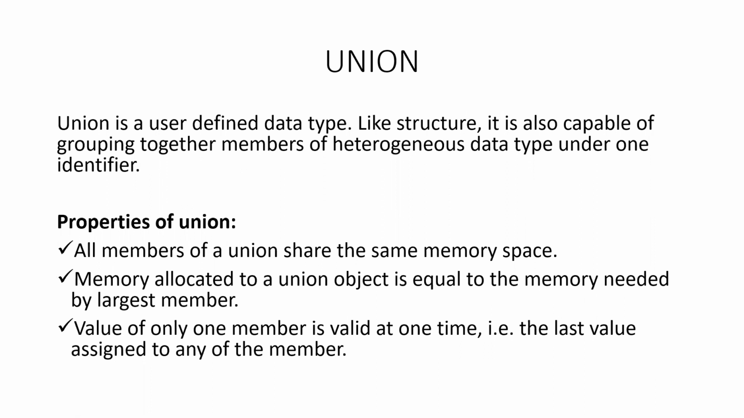If you have 4 data members of a structure, the memory allocated to all the 4 members for an object will be separate and distinct. But in case of a union, if you have 4 members and you create an object of the union type, then all the data members will share the same memory space.